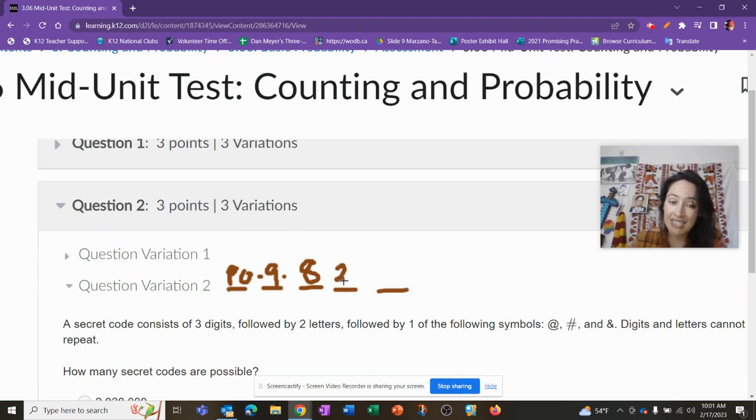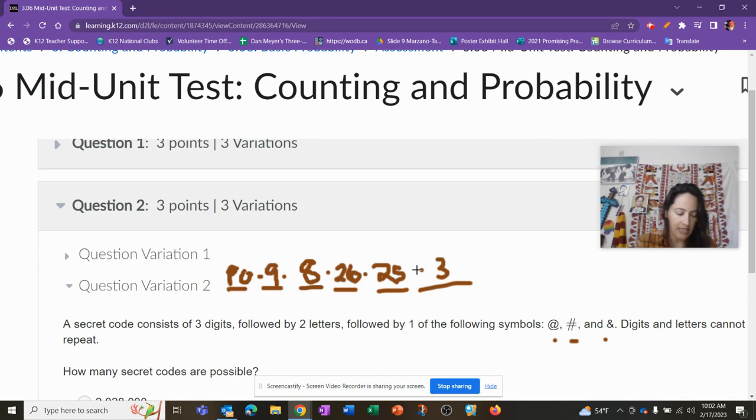So 26 and then 25, because we have 26 letters, but we can't repeat a letter, so we take out that option. So now we have 26 and 25. Let's keep going, followed by one of the following symbols. 1, 2, 3. Only 3 options. So if I did this correctly, I'm going kind of fast. Super speed, right?